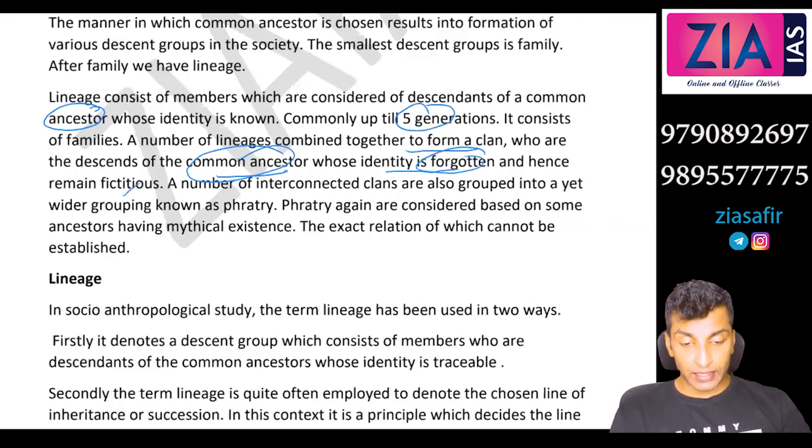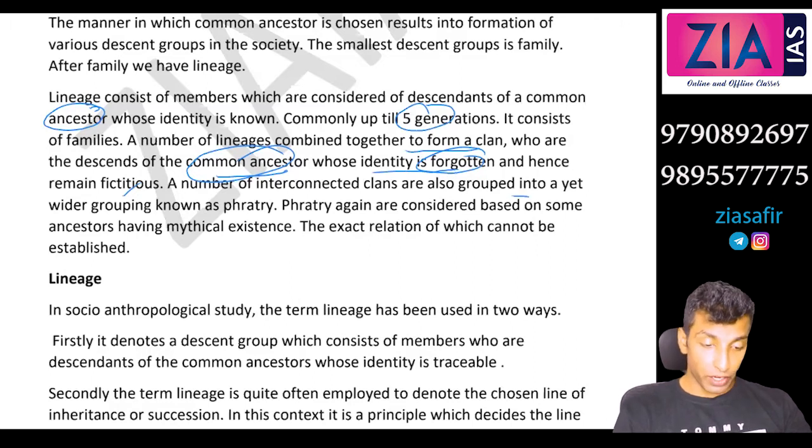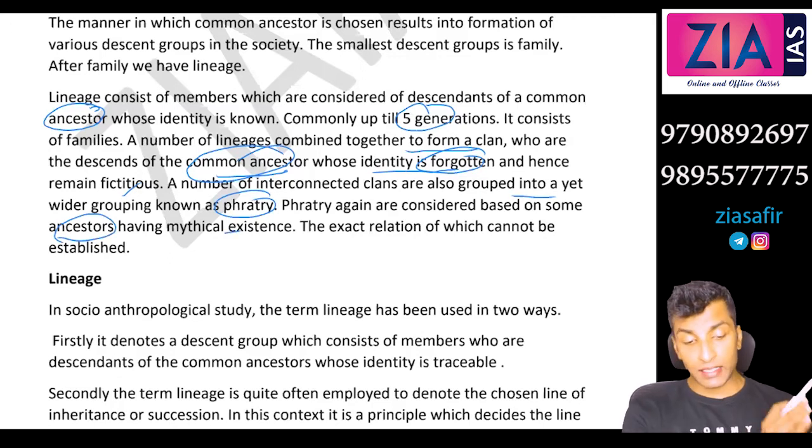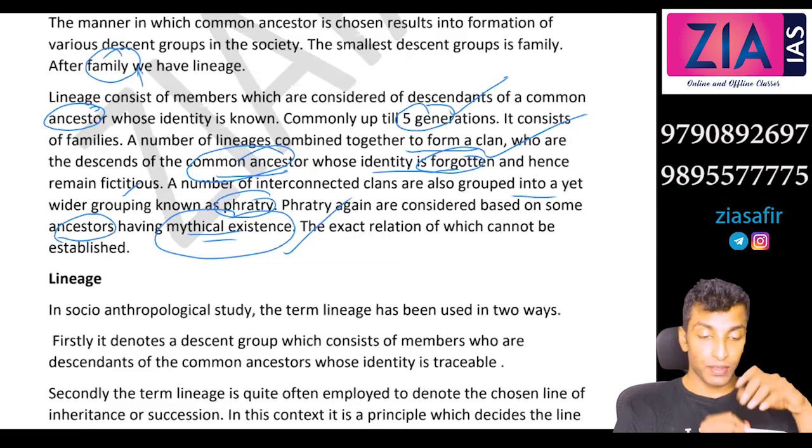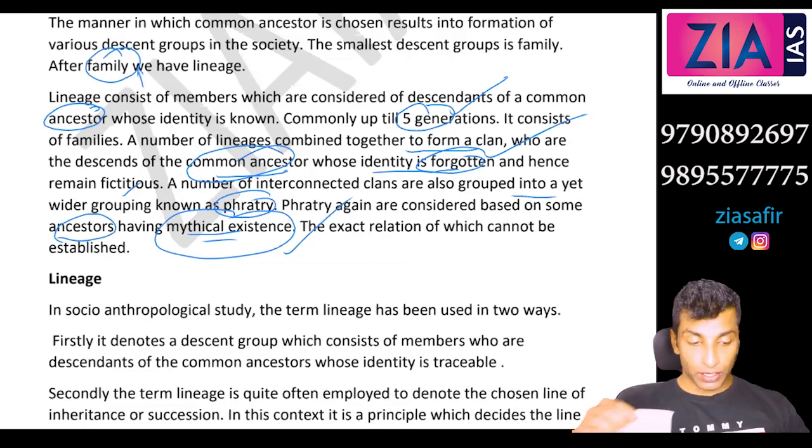A number of interconnected clans are also grouped into yet another wider grouping known as fratry. Fratry again is considered based on some ancestors having a mythical existence. You believe that somebody like that existed before, so it is a mythical existence. Here 5 generations, here identity is forgotten, here a mythical existence. In the case of family, this is a lower level. There is no concept of ancestorship here. So these are the 4 descent groups.